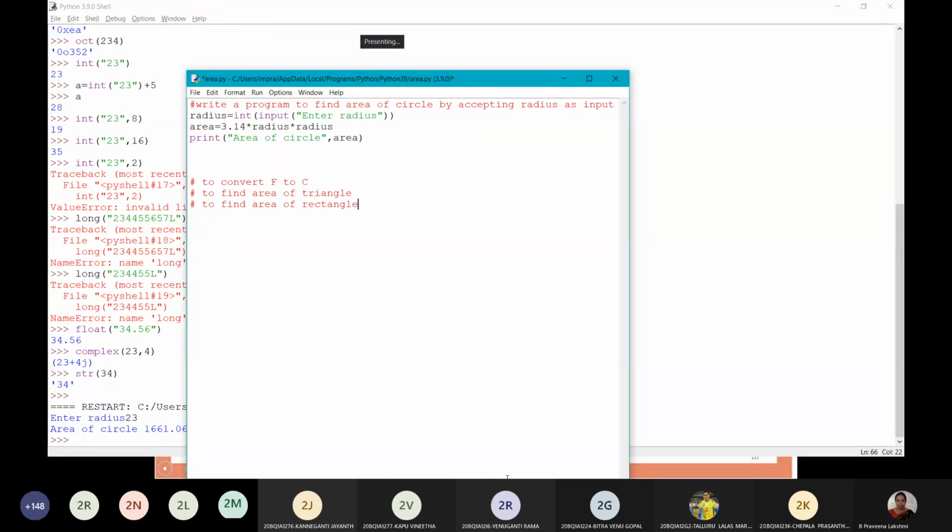Write down these three programs for the next class: to convert Fahrenheit to Celsius, to find the area of triangle, and to find the area of rectangle.